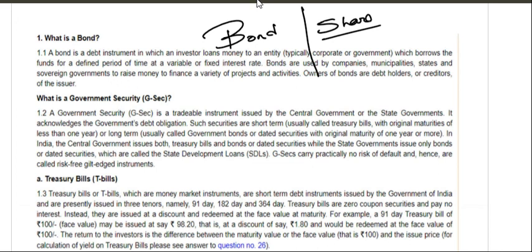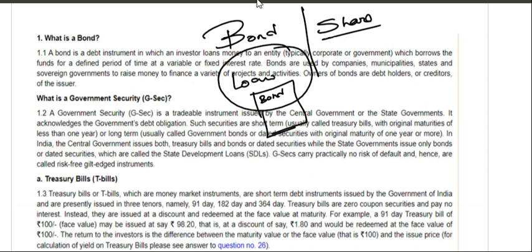Simple. A bond is like a loan, a loan with a note. You must have gone to a notary and written a bond, right?